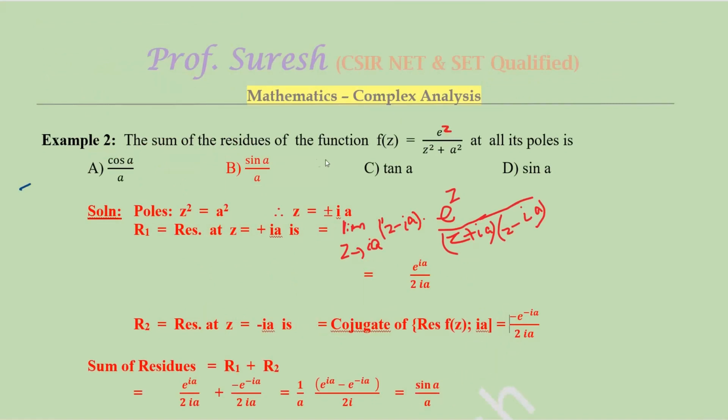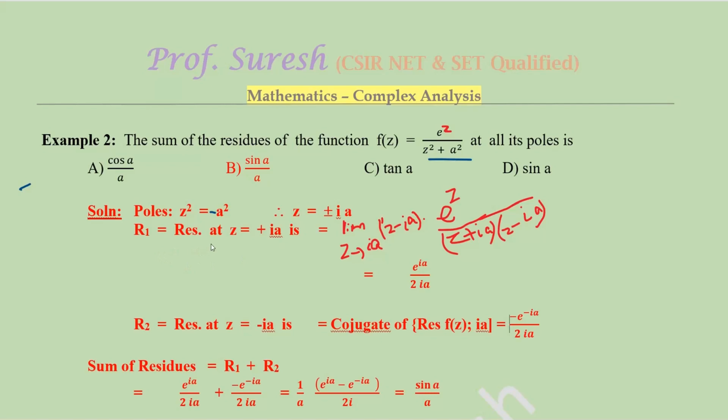The sum of the residues of the function f(z) = e^(iz)/(z² + a²) at all its poles. Here the curve is not given, so we have to find the sum of the residues at all its poles. The poles are given by putting the denominator equal to 0, so z² + a² = 0, so z² = −a², so z = ±ia, taking the root of −1 as ±i.